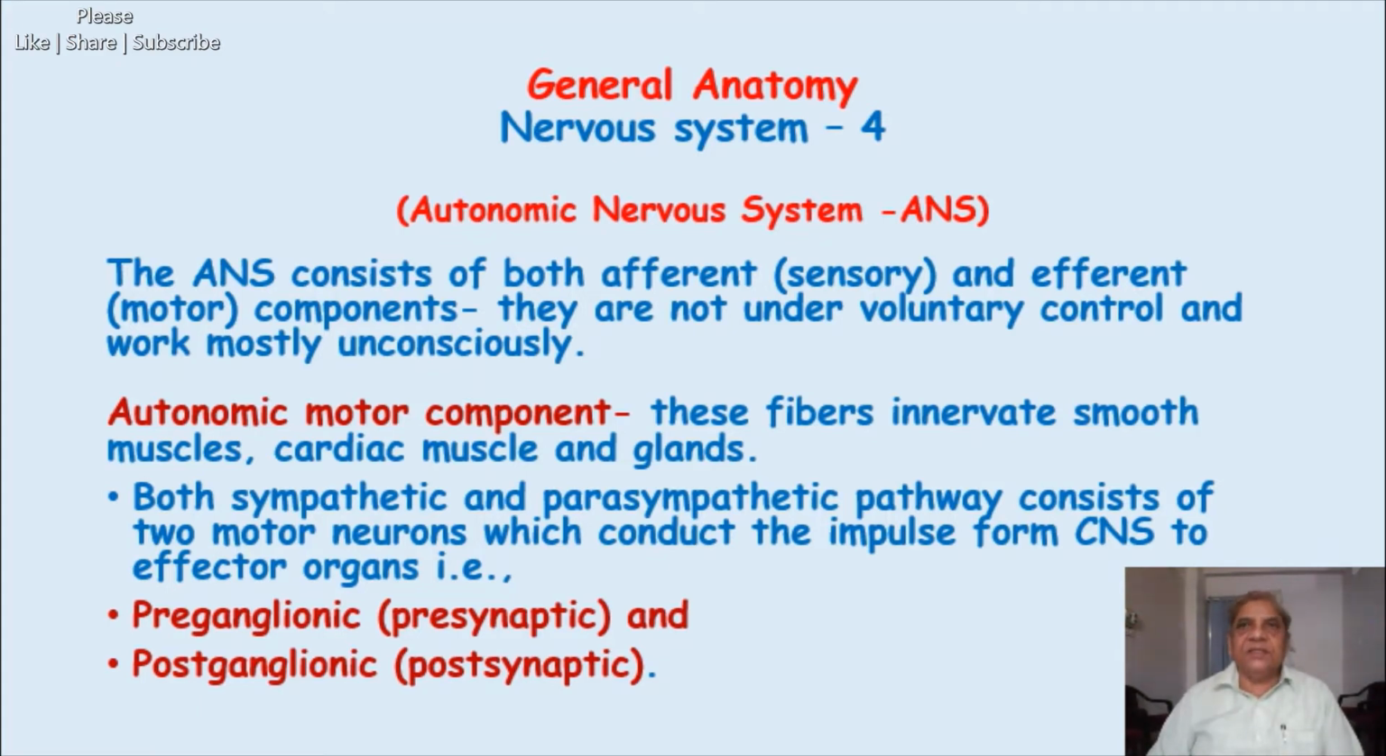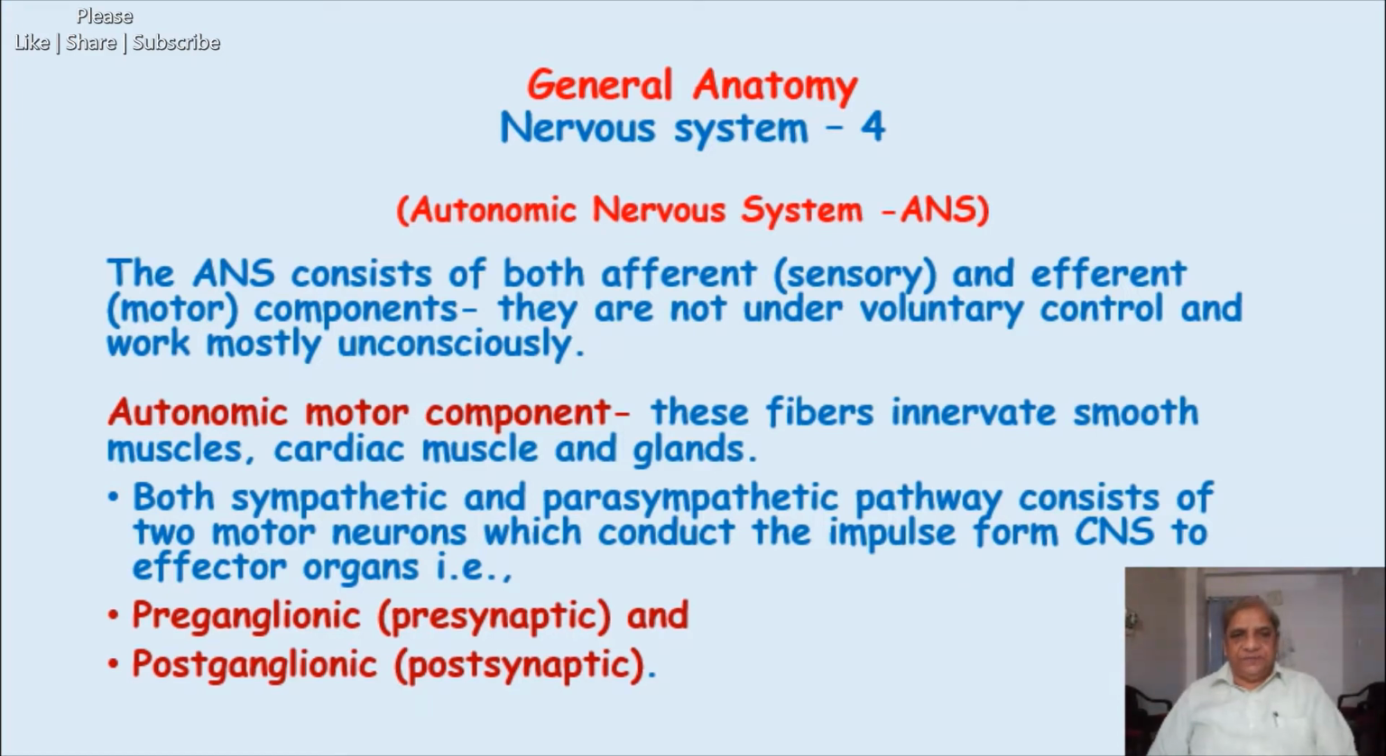Then there are various kinds of glands, endocrine and exocrine glands, whose secretion you are not controlling. They are also controlled by the motor component of the autonomic nervous system. Both the sympathetic and parasympathetic divisions consist of two motor neurons, which conduct the impulse from the central nervous system to the effector organ.